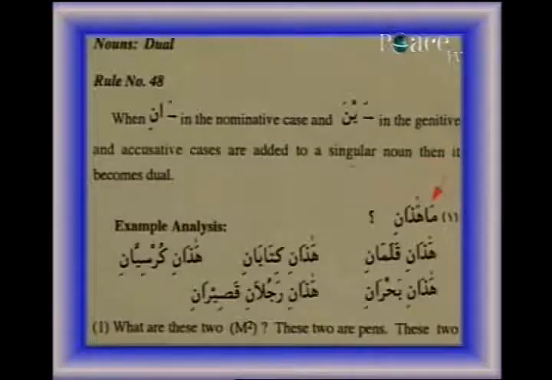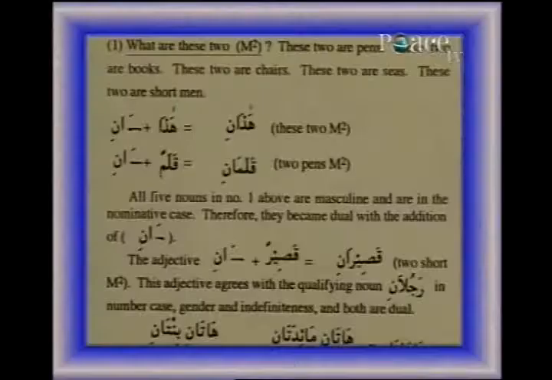Ma hadani? Hadani qalamani. Hadani kitabani. Hadani kursiyani. Hadani bahrani. Hadani rajulani qasirani. What are these two? M2. These two are pens. These two are books. These two are chairs. These two are seas. These two are short men.